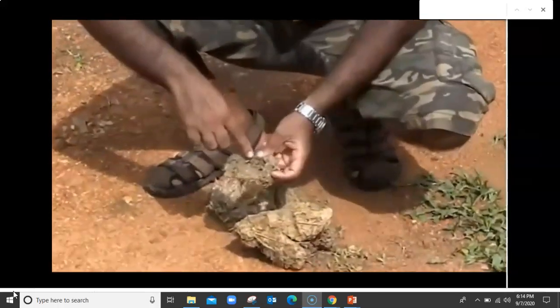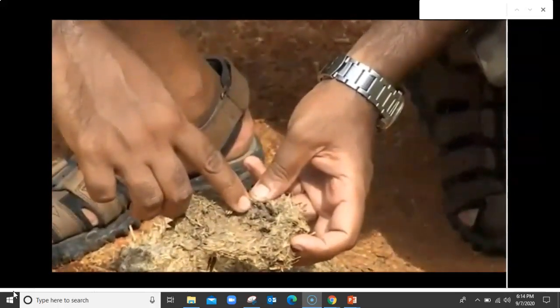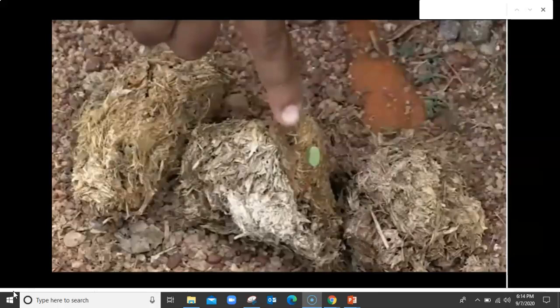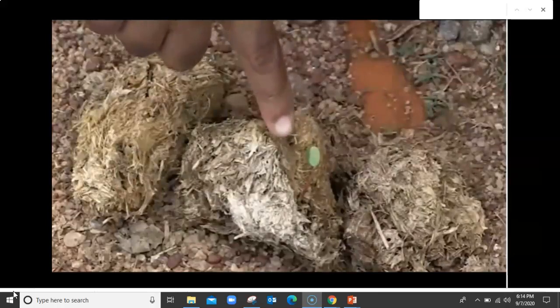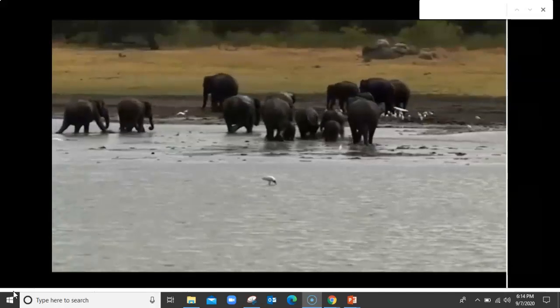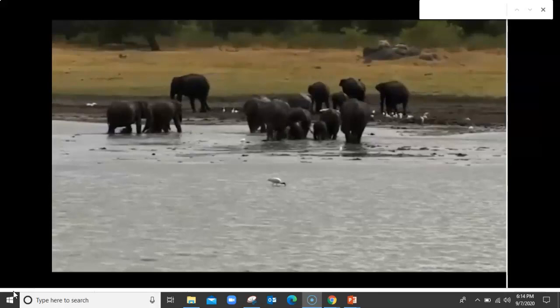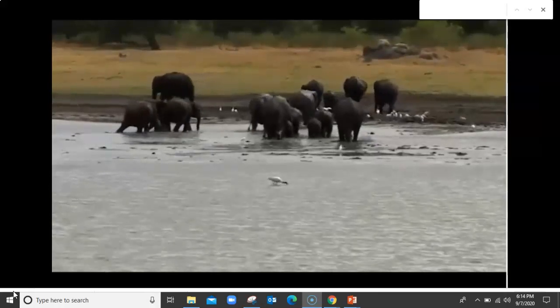Elephants swallow their food, seeds and all. Some seeds come out whole, the same as they were eaten, and these seeds are left on the ground to grow into plants. It's getting late. It's evening here. Elephants are starting to leave.